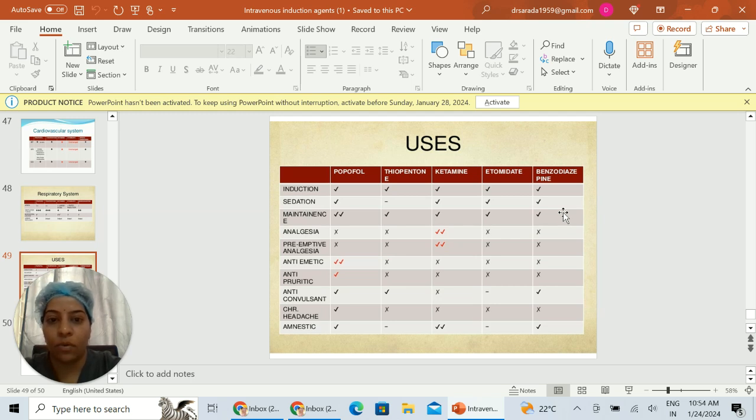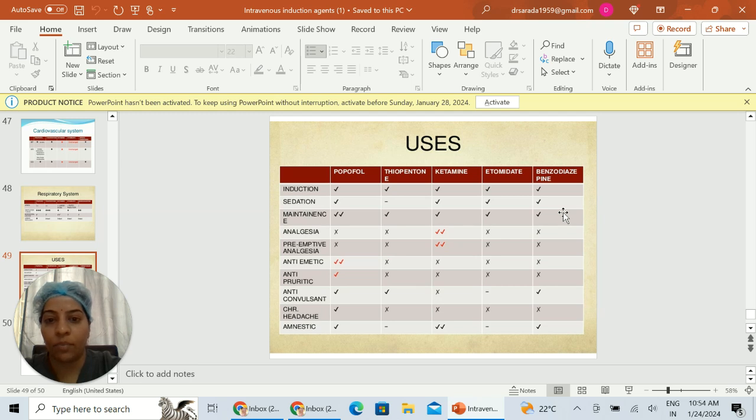Analgesic property is more with ketamine. It is a potent analgesic, so it can be used for short procedures like burns dressing. Preemptive analgesia is marked with ketamine. Antiemetic properties are good with propofol when given at a dose of 10 mg IV. Antipruritic properties are seen with propofol at a 10 mg IV dose.